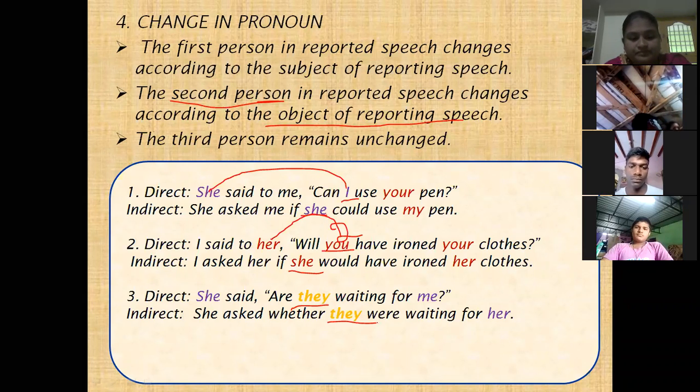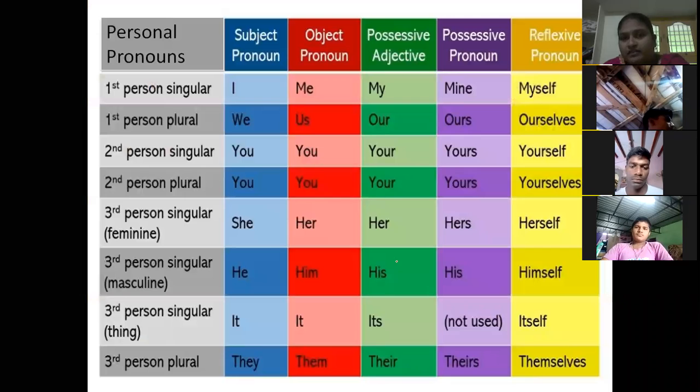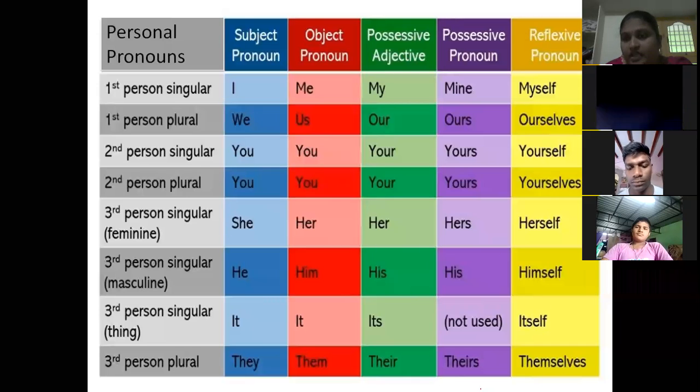And next, here is something very important where you are making mistakes. If a subject pronoun is given, instead of first person we have to use a third person subject pronoun only. If it is in object place, we have to use an object pronoun only. If it is a possessive adjective, we write only a possessive adjective. If it is a possessive pronoun, we write a possessive pronoun only. This table is very important. Learn it by heart and keep it in your mind.